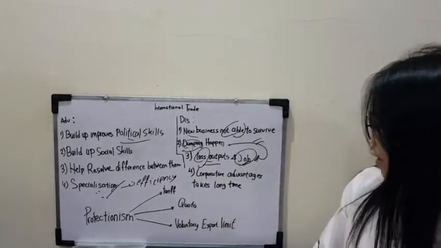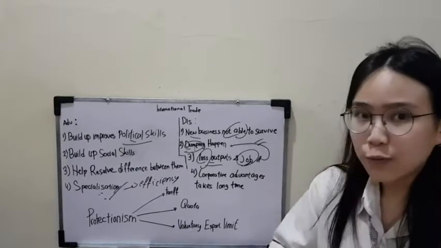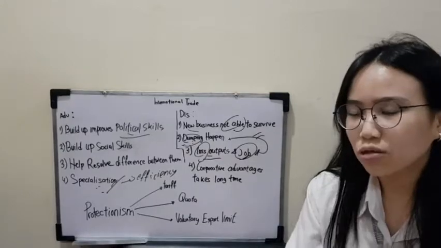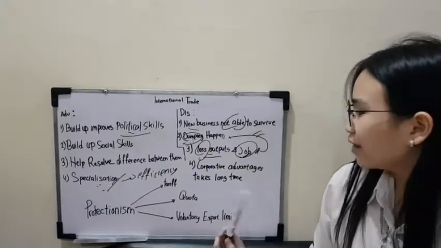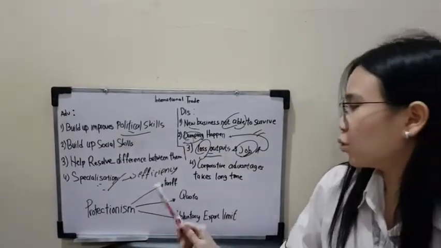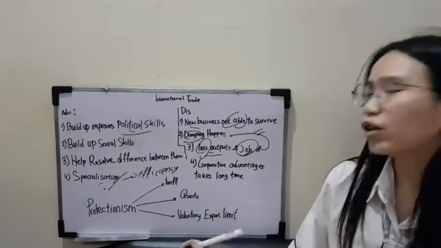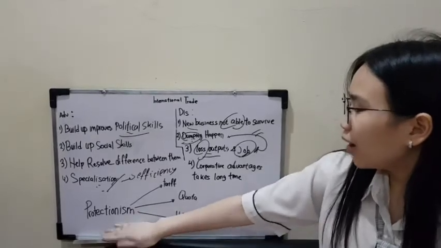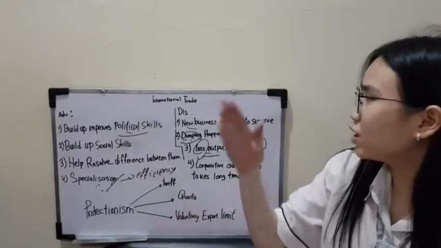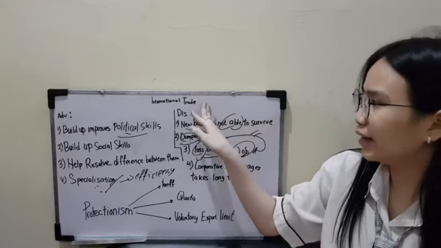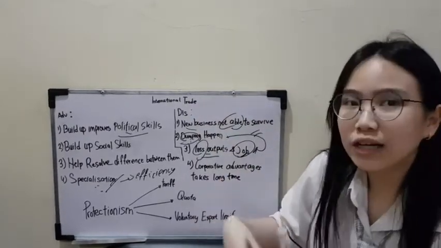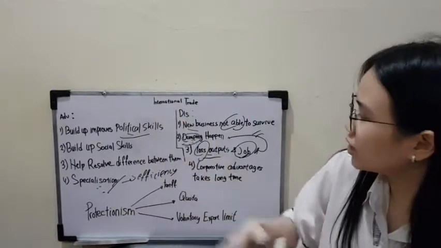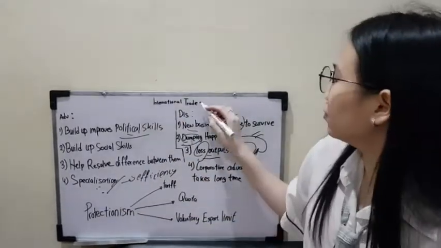Next is voluntary export limit, which means the exporting country will set their own limitation on the product going into our country. They do that because they don't want us to charge tariff and quota to them. Now, this is what the government does due to the disadvantages of international trade. Now, because of a good relationship in international trade, because of all these advantages, the government may want to do free trade.